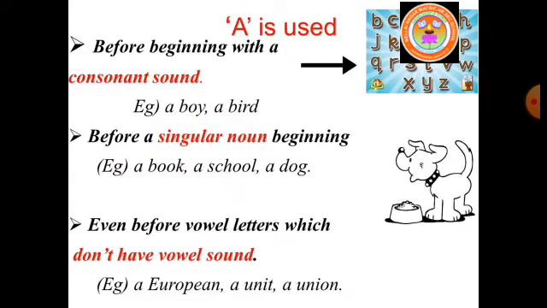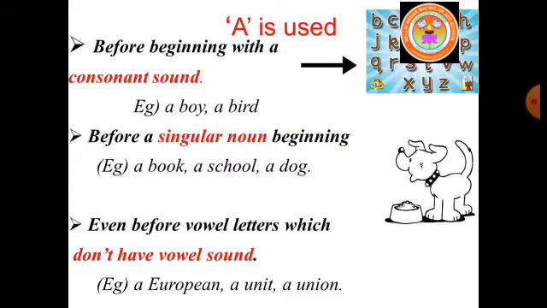A is used before a word beginning with a consonant sound and also before a singular noun. You know, alphabets are grouped as consonants and vowels. So, a is used before the consonant sound of the alphabets.